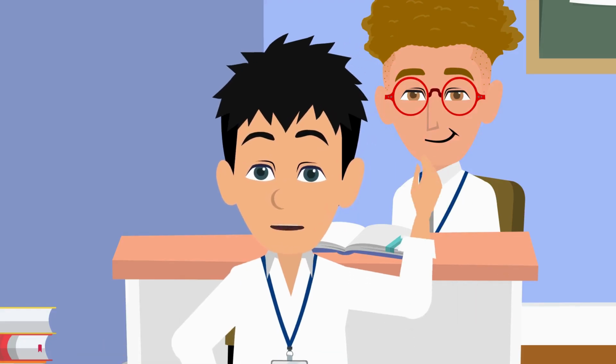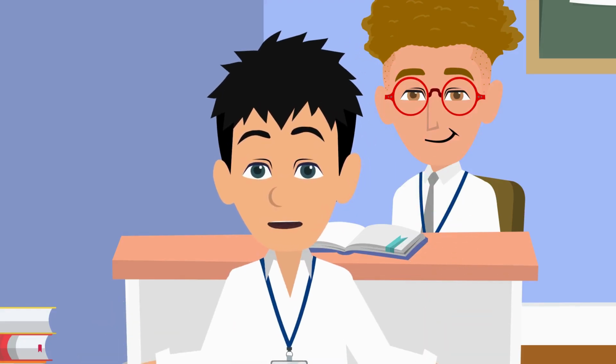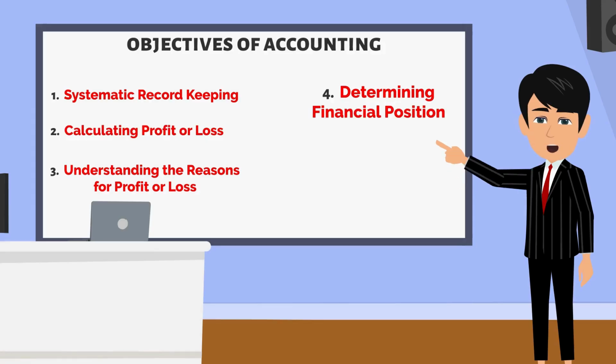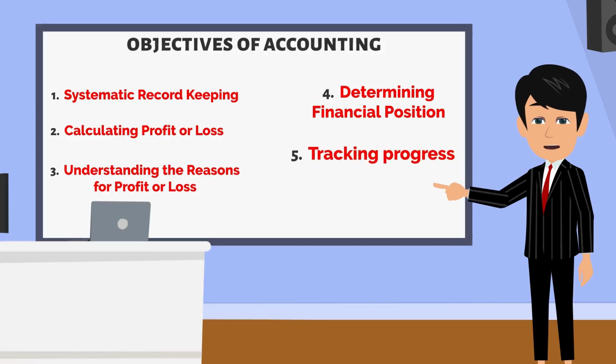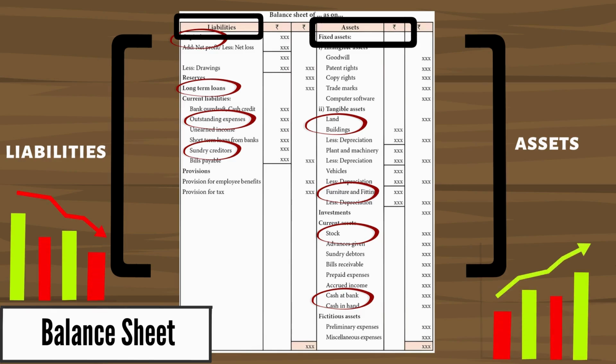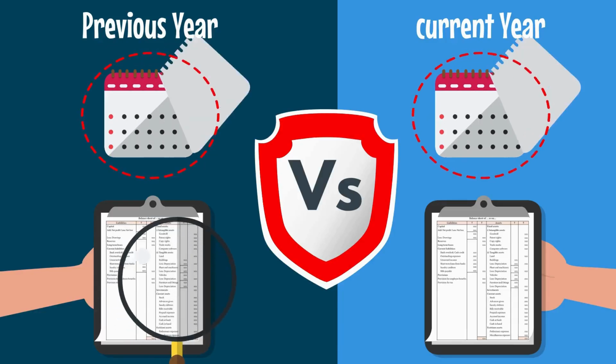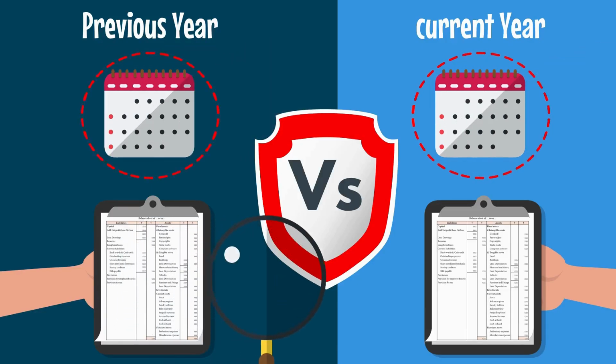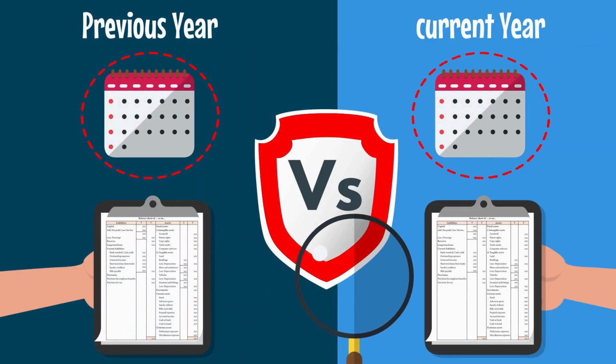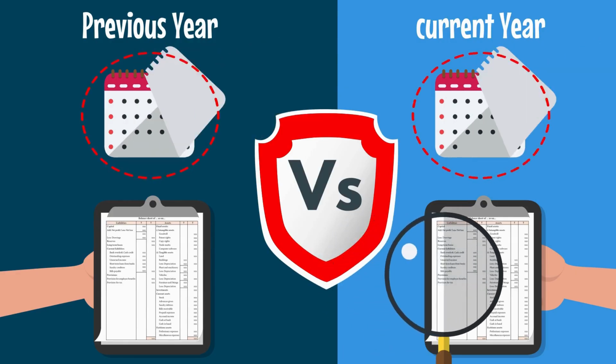But, sir, what about checking the progress of the business? Great point, Nishan. Tracking progress is another important objective of accounting. By reviewing financial statements, Mr. Rajkumar can monitor his business's progress over time. For example, he can compare this year's profits to last year's. Is his business growing or shrinking?